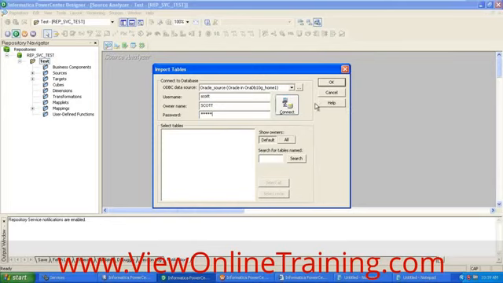And it will display all the tables. What are all the tables that you have in the source database? You can see all those tables here. If you want to import, you can select one table or you can select multiple tables using control. And then click OK. Once you click OK, Informatica PowerCenter Designer will import the structures of all these tables. It is connecting to the database and retrieving the information about all these tables.